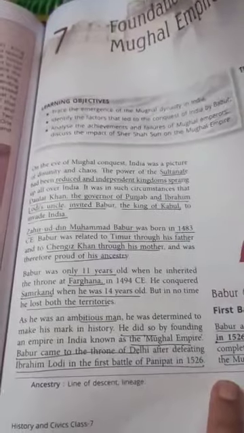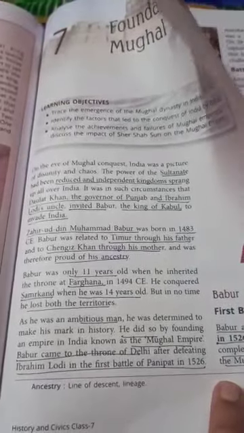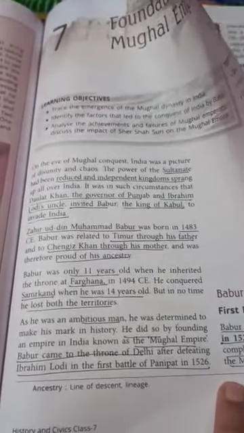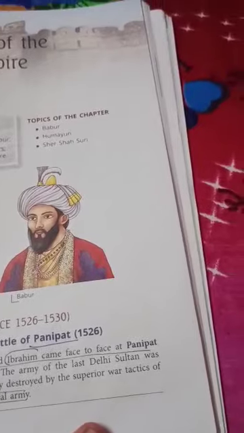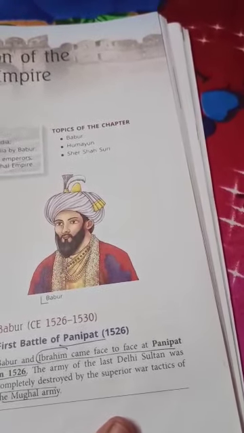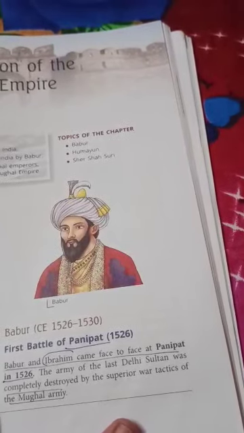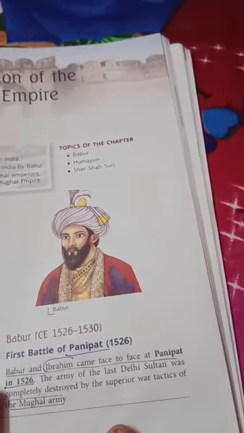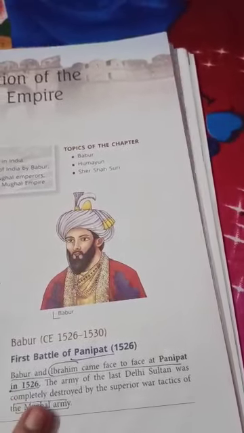Babur came to the throne of Delhi after defeating Ibrahim Lodi in the first Battle of Panipat in 1526. After this battle, the army of the Lodi Empire was totally rooted out.